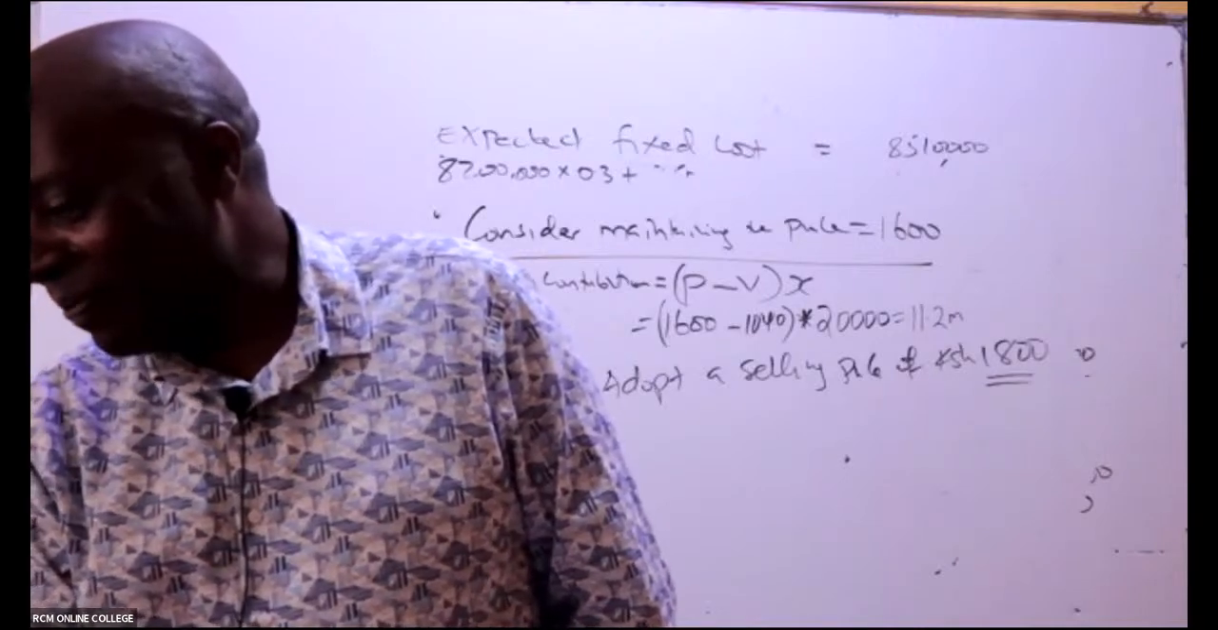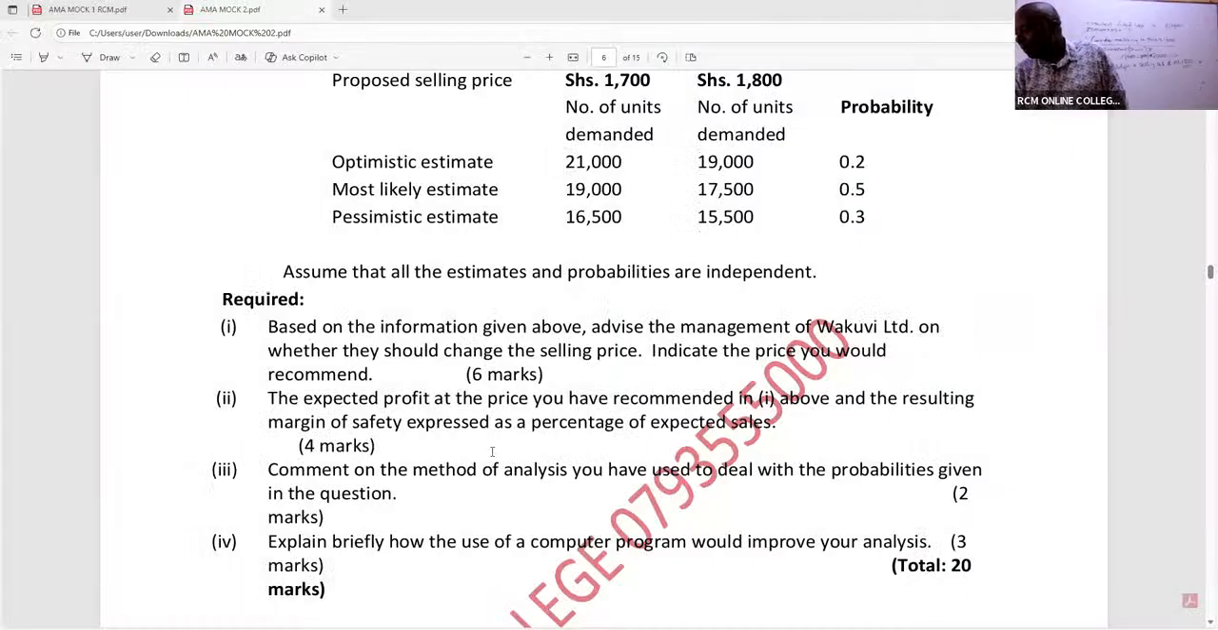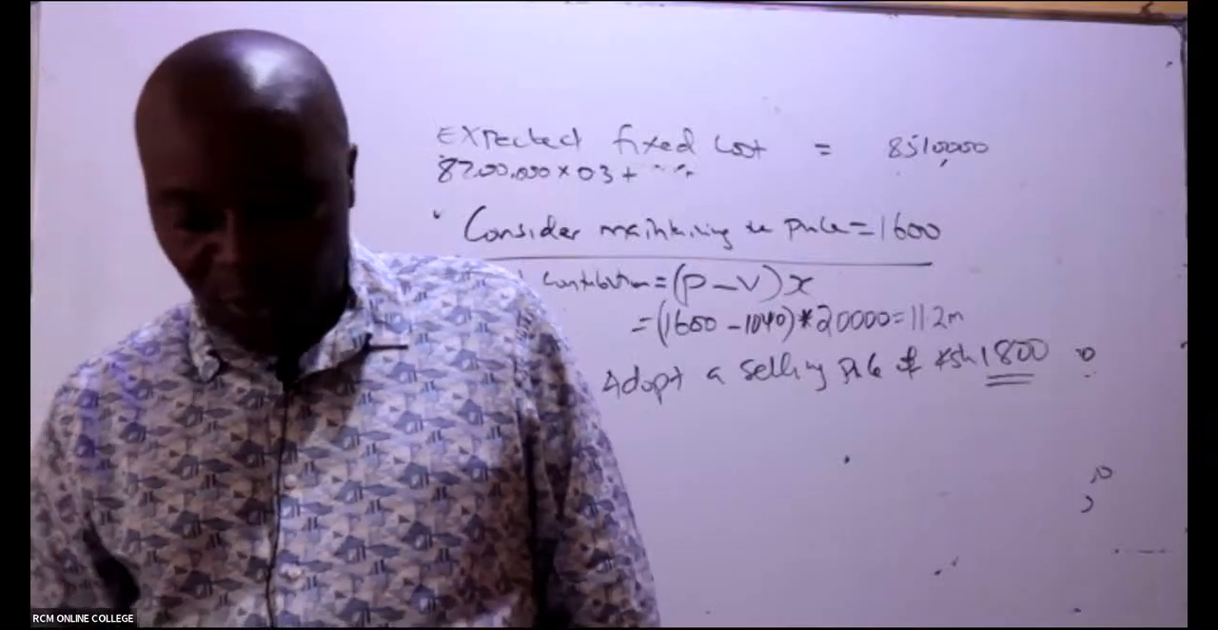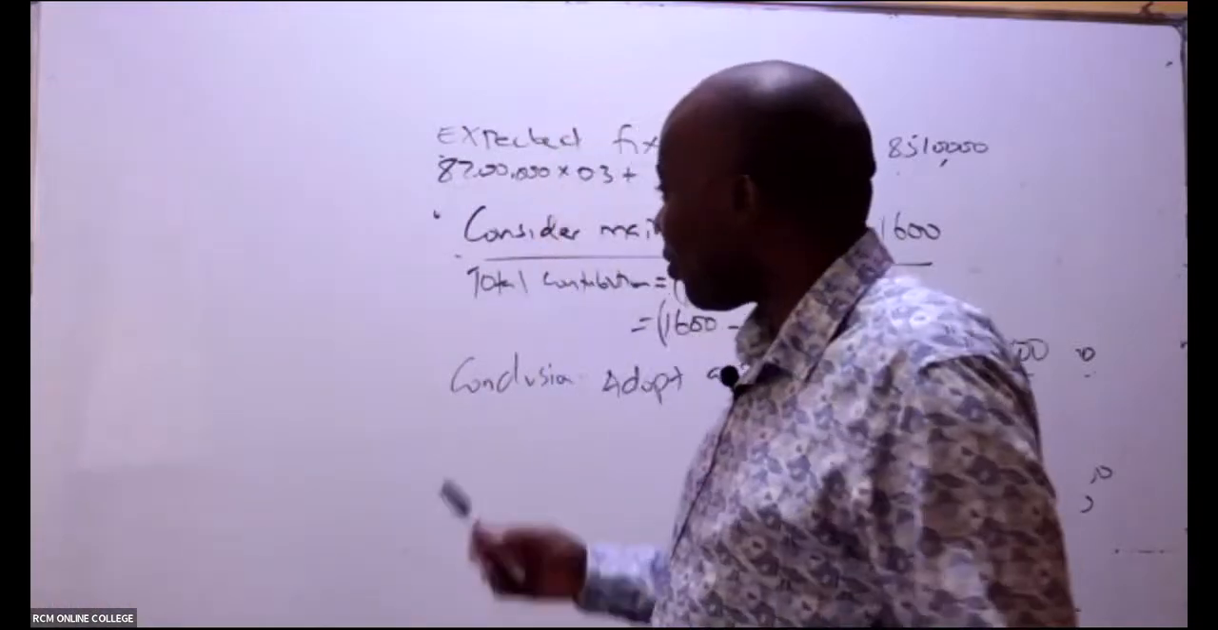We shall overcome. So then, if you allow, mwalimu, number 2: they want the expected profit at the price you have recommended in one above and the resulting margin of safety as a percentage of expected sales. So then, ladies and gentlemen, are you able to give me the profit at this?